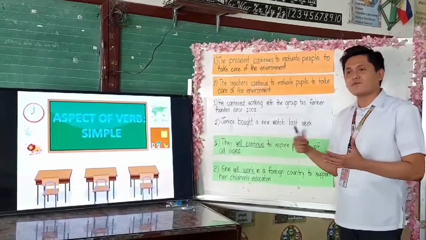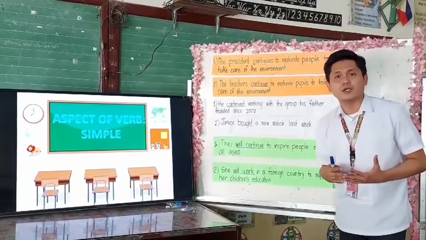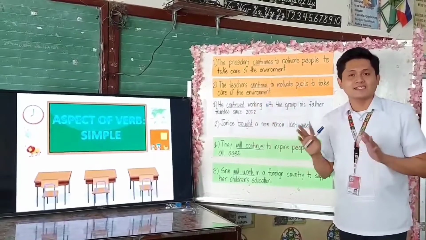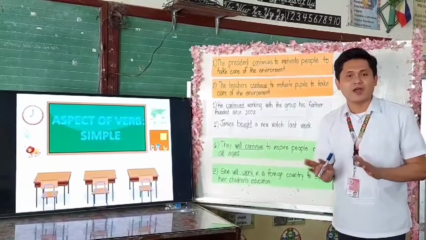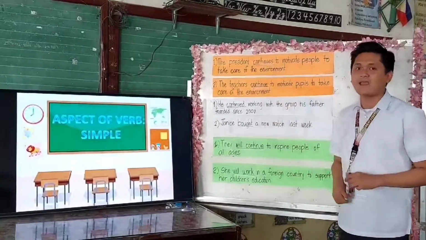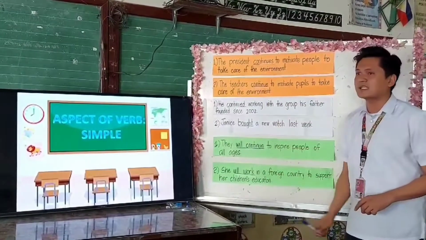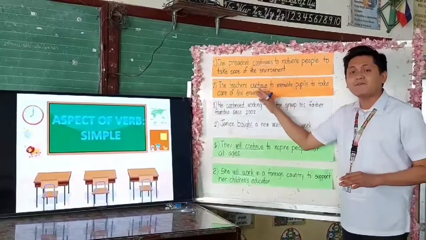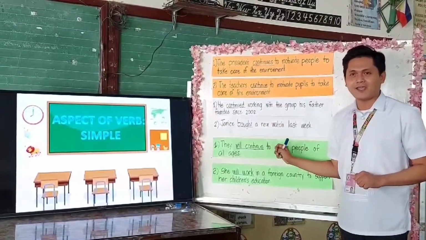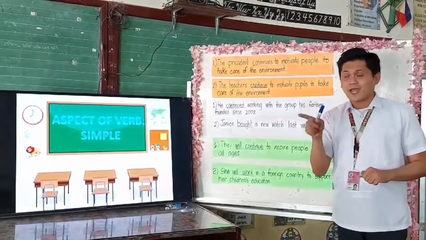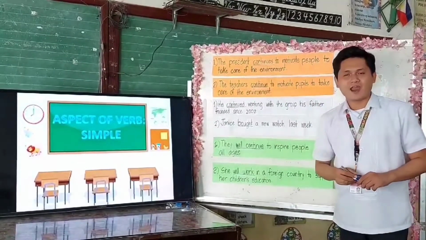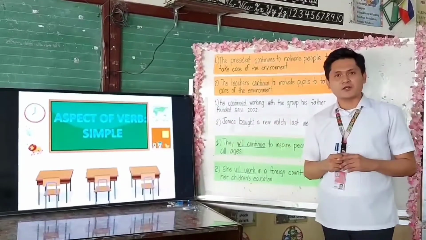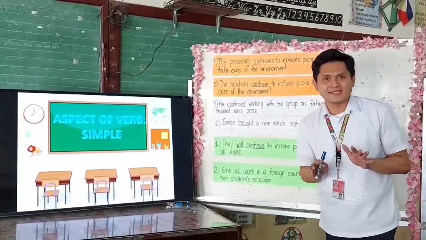So, based from the video that you have watched earlier, the video was all about what again? It is all about the simple aspect of the verb. Okay, so meaning to say, these underlined words are examples of simple aspect of the verb in different tenses. Okay? Understood? Very good.